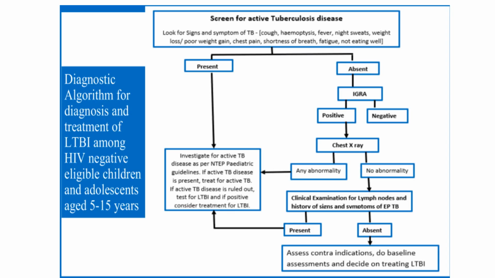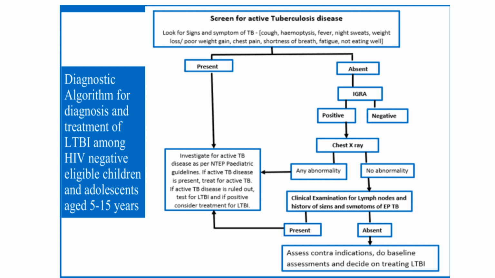And this is the diagnostic algorithm for diagnosis and treatment of latent TB infection. First of all, we have to screen for active TB disease, whether this person is having active TB disease or not. For that, we have to look for the signs and symptoms suggestive of TB, that is cough more than 2 weeks, hemoptysis, evening rise in temperature, like that. If the signs and symptoms suggestive of active TB disease are present, then we have to further investigate for active TB.